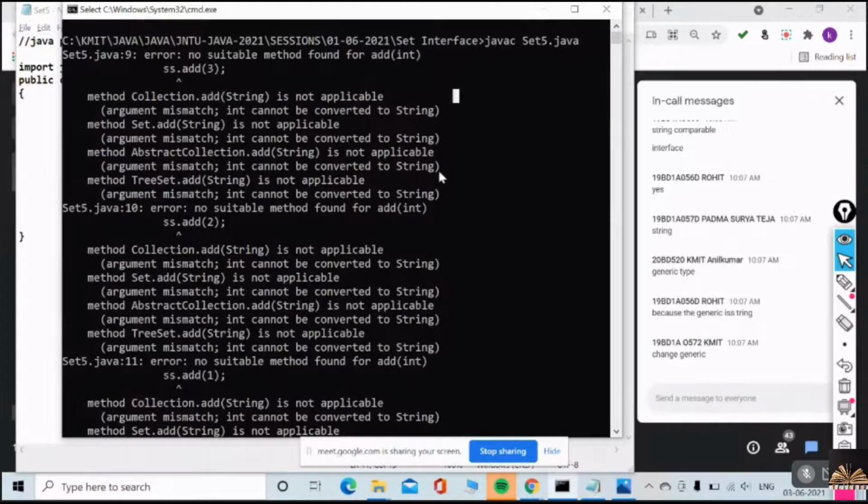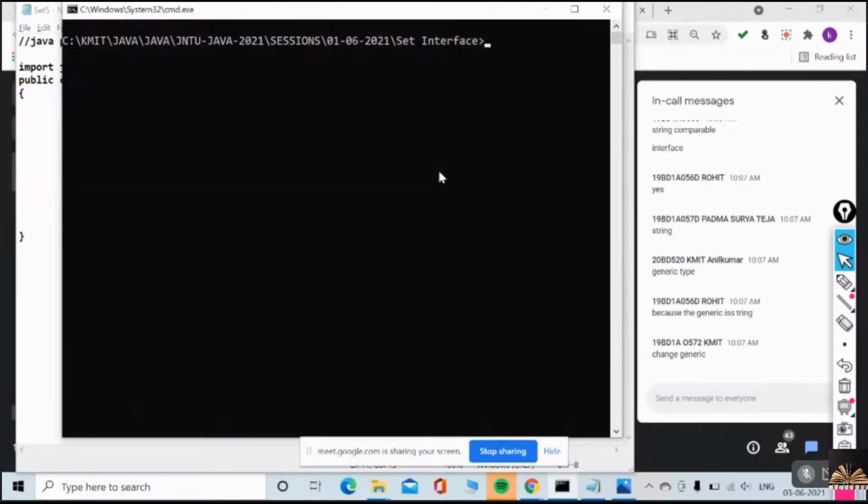Yes, that's what I have done. That's just generic. I have changed because I am adding Integer type of objects. Yes or no? So that is the reason I just changed String to Integer.